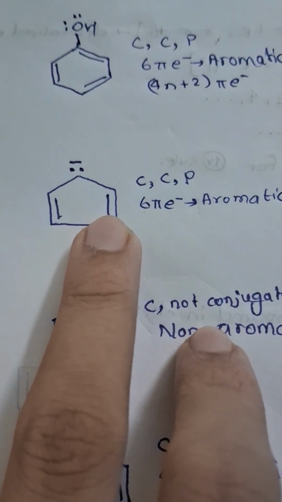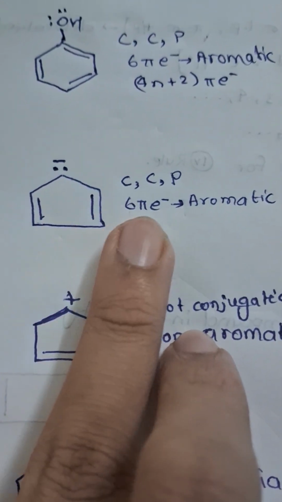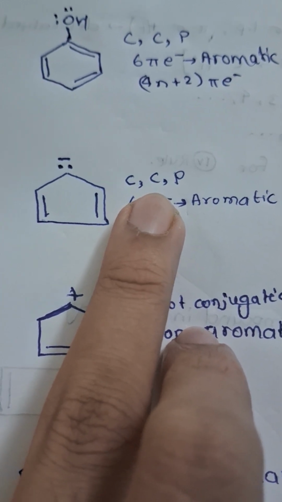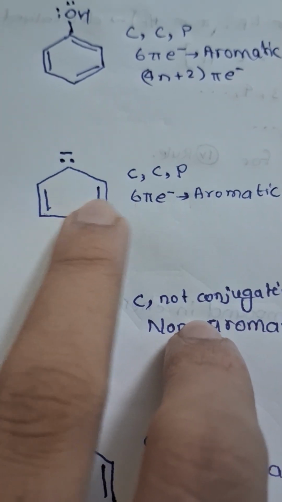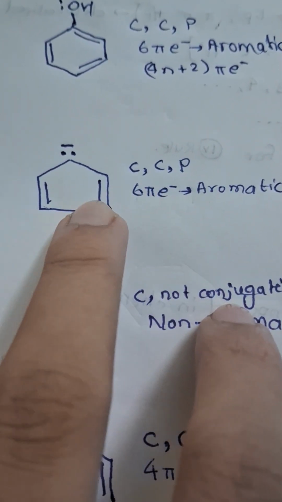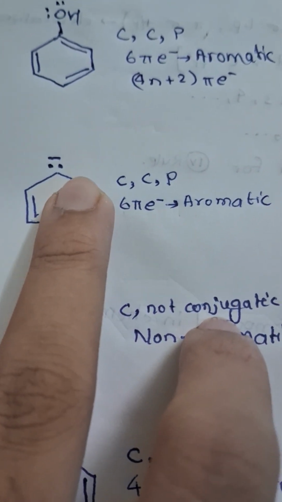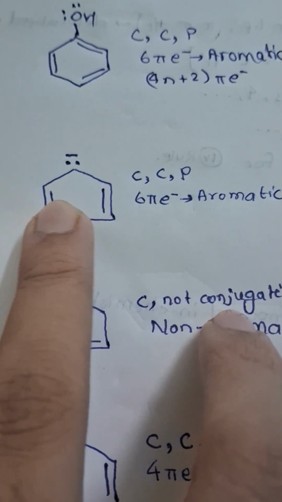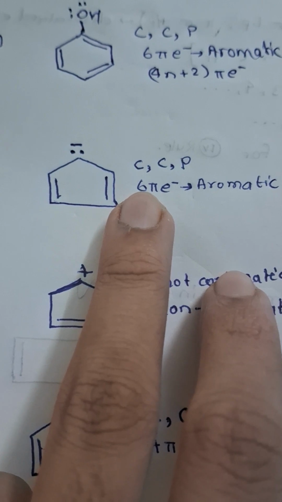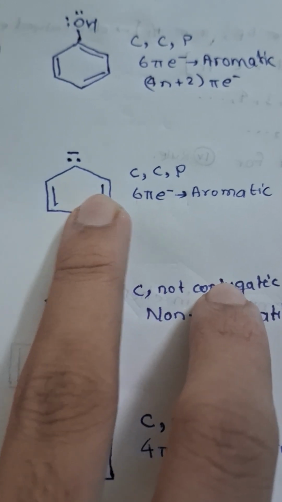How about this? This is cyclic, you can know. Then it has complete conjugation inside it. Pi sigma lone pair, pi sigma lone pair. So complete conjugation. How many pi electrons are there? 1 2 3 4.